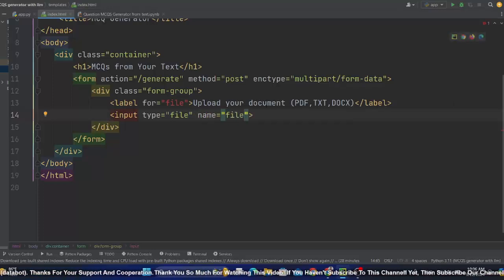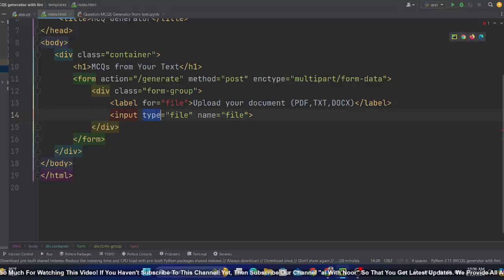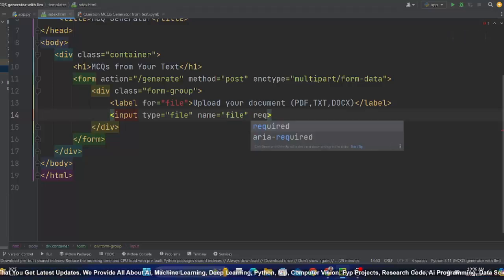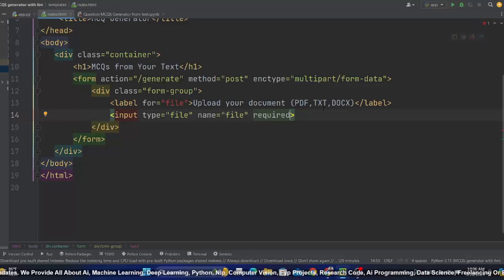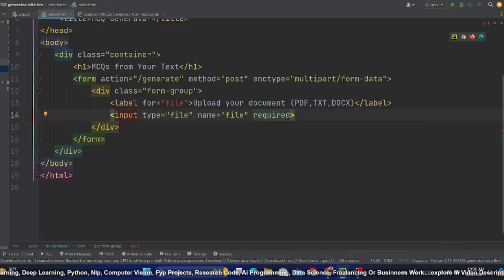This is very important. When on the server side, I mean in the backend, you want to get this input, because whatever you upload will come through this input, you have to get it by its name. So you can explicitly give the name right here. And you have to pass a required attribute. I mean, you are not going to skip this part. You have to upload something.